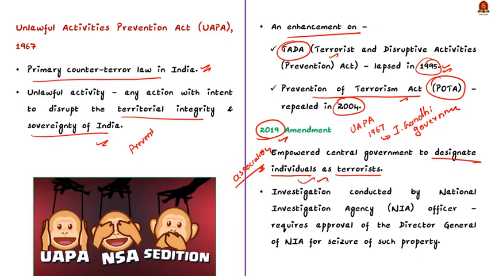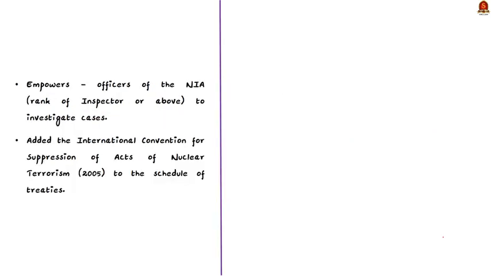Now let us see the second major amendment. See, initially, investigation of cases were conducted by the officers of the rank of Deputy Superintendent or Assistant Commissioner of Police or above. But the Act additionally empowered the officers of the National Investigation Agency of the rank of Inspector or above to investigate cases. So, in addition to people in the rank of DSP or Assistant Commissioner or above, inspectors of NIA can investigate terror cases. This is the second amendment.